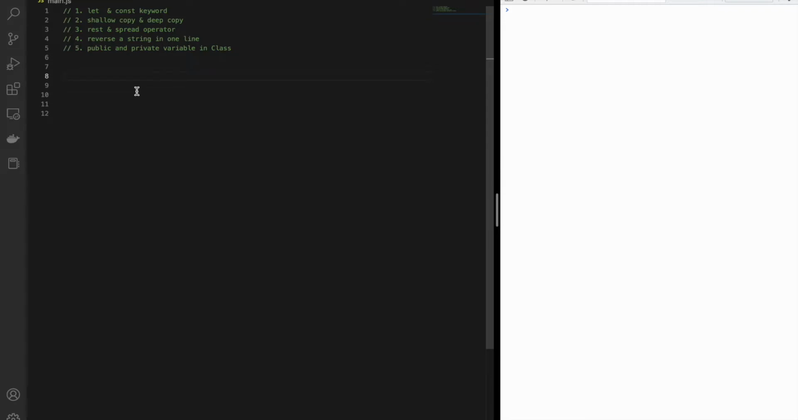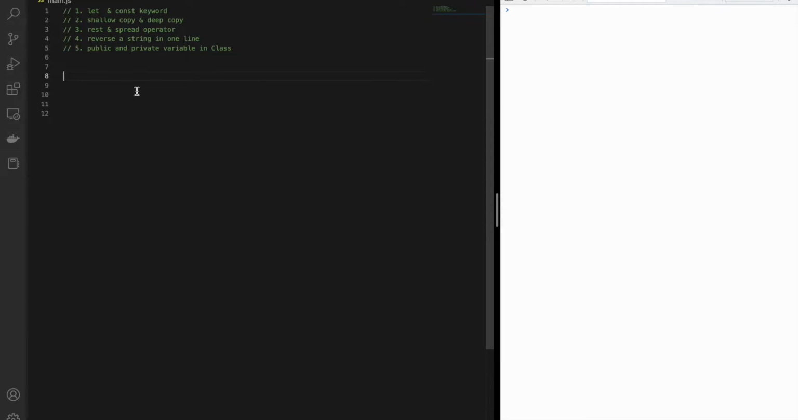Third, we are going to discuss the rest and the spread operator. Fourth, one of the most common questions an interviewer can ask you is to reverse a string in one line. And fifth, most of the time interviewers ask you about what a private variable and a public variable in a class are.